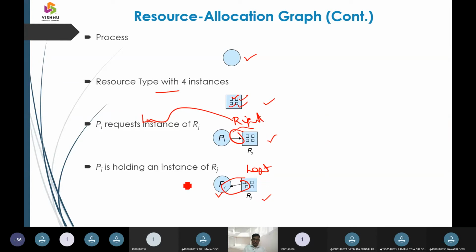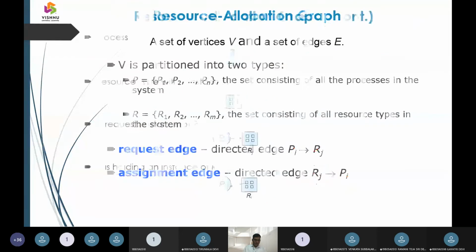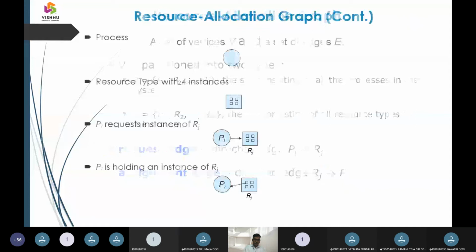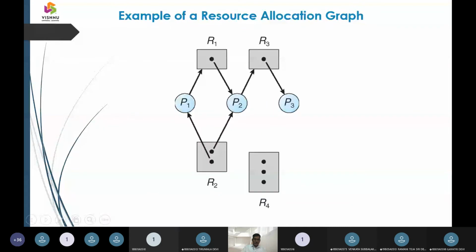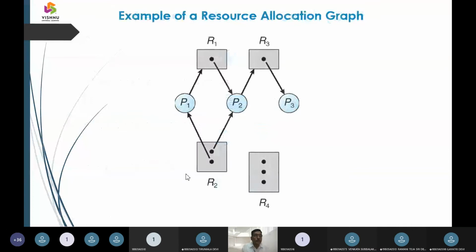When it is towards the left side, we call it a holding edge. So holding edge, we call here an assignment edge. So one we call a requesting edge, another we call an assignment edge.